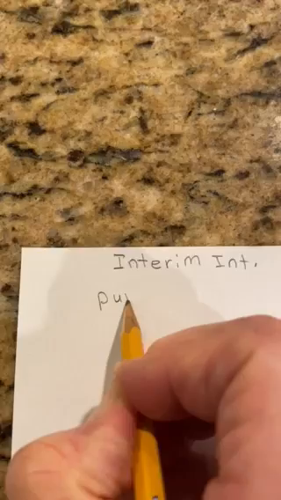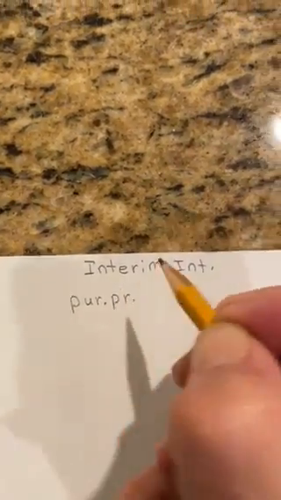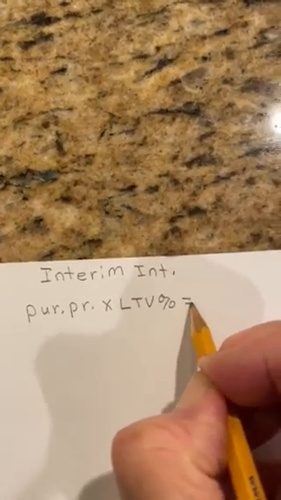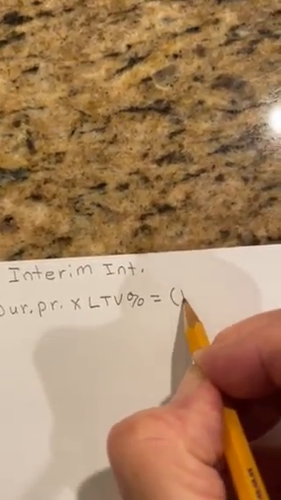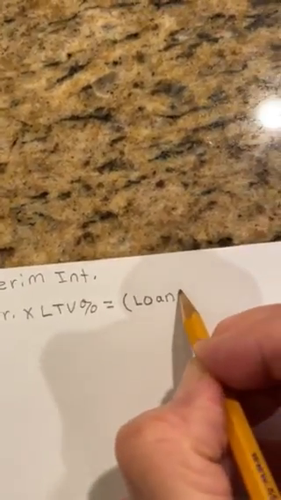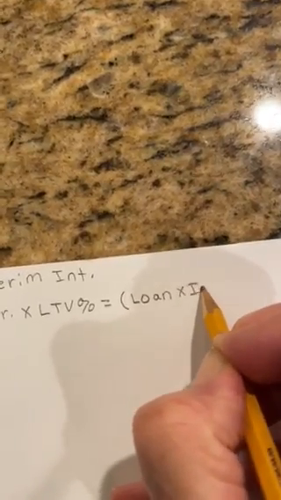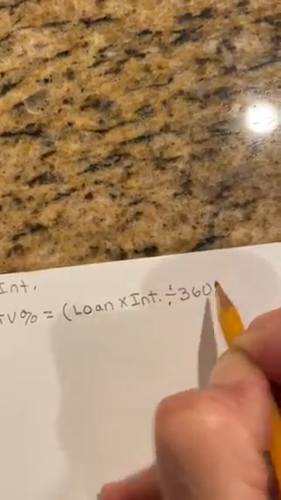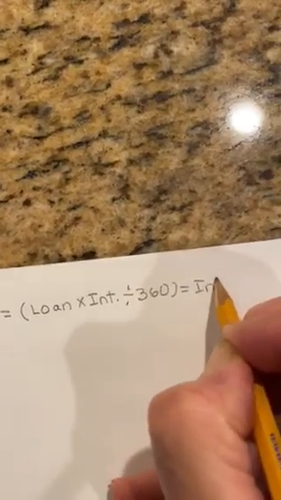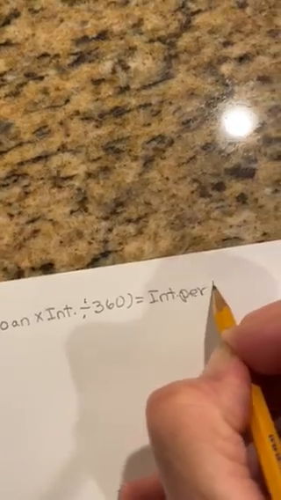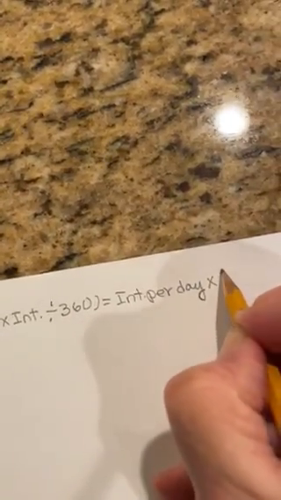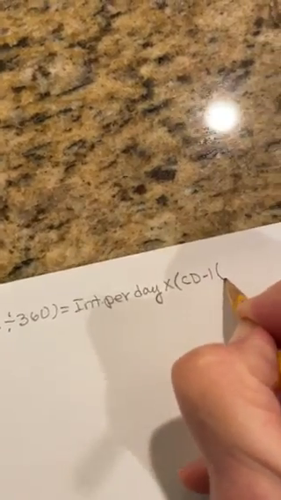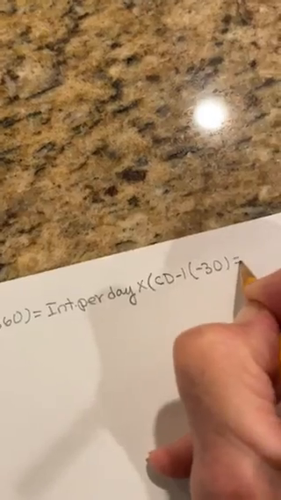Purchase price, PUR, times LTV percent equals, in parentheses, skip a little space there, loan times interest divided by 360 equals interest per day times CD, for closing date, minus 1, in parentheses, minus 30 equals your interim interest.